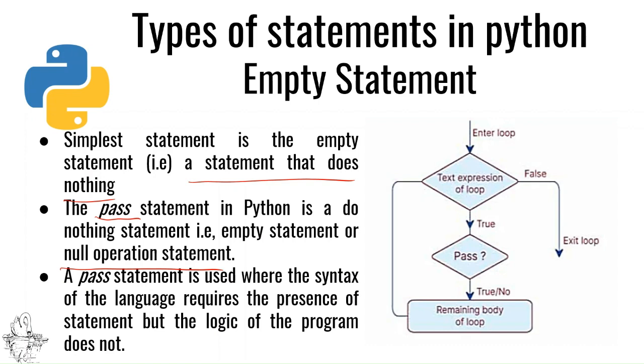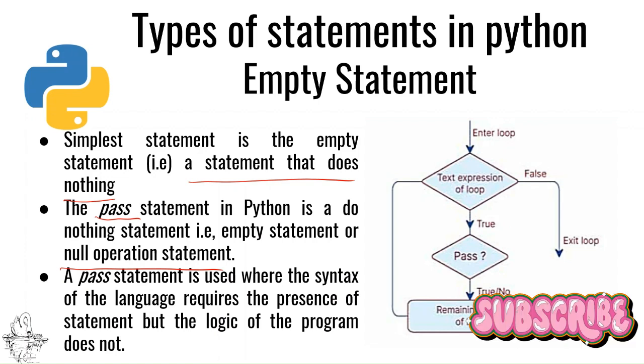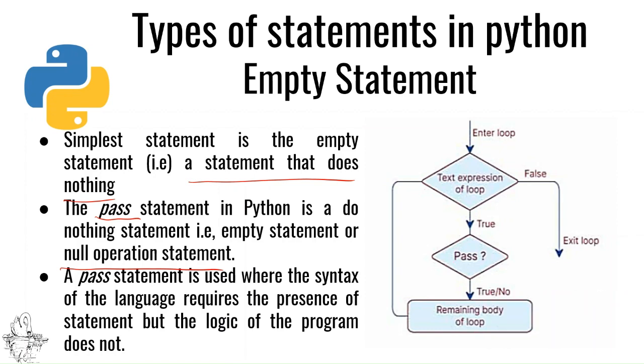Let me explain you with the help of this flowchart. First, you have a test expression here, which is a condition. Now, if it is true, then it enters this area, and there is pass statement here. Pass literally does nothing, and it continues with the remaining part of the loop. Whereas if it is false, it has to come out, it has to exit the loop. So this is the diagrammatic representation of pass statement.